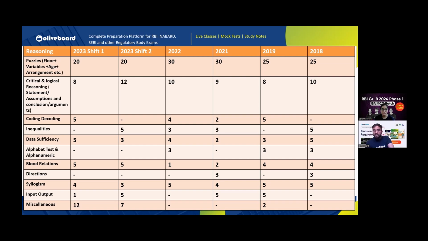If you look at puzzles again here, 4 to 5 questions are asked every year in reasoning in RBI Grade B phase 1 exam. These 4 to 5 questions, in the sense, these are paragraphs, huge paragraphs. हर एक पैराग्राफ के ऊपर 5-5 क्वेश्चंस होते हैं. So that's why see, puzzles हर एक शिफ्ट में 2020, it means that 4 पैराग्राफ्स पजल्स के पूछे गए थे. 2 also if you see here, तो you could see that almost 5 to 6 paragraphs have been asked. Each paragraph is having 5 questions.